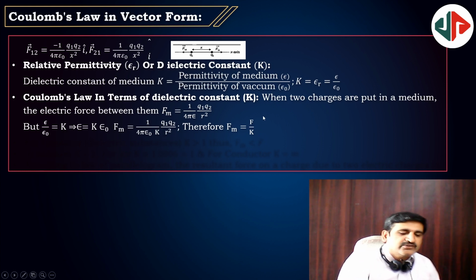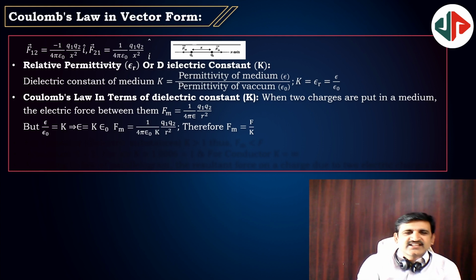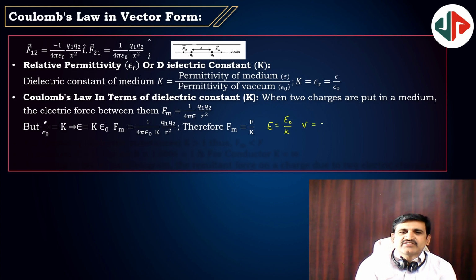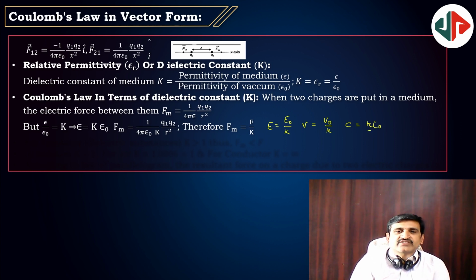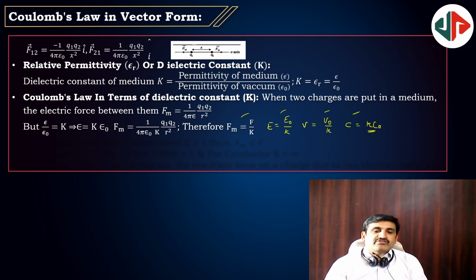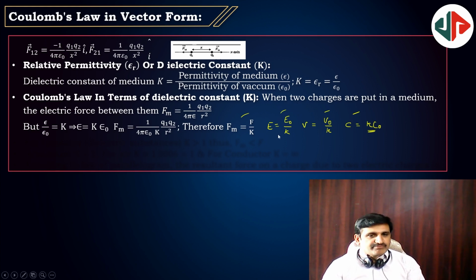Here I would like to write the other things also, because it's a good point. Electric field E is equal to E naught by K, potential V is equal to V naught by K, capacity C is equal to K C naught, because epsilon naught will be in the numerator for it. All four you can have in one place. If the charges are placed in a medium, then the free space quantities and medium ones are related like this.